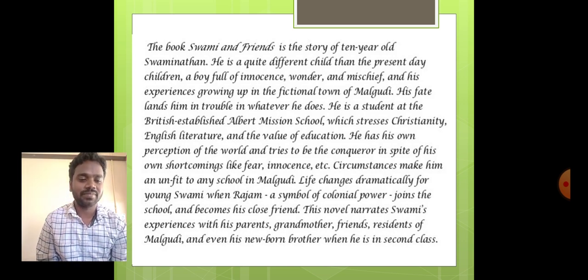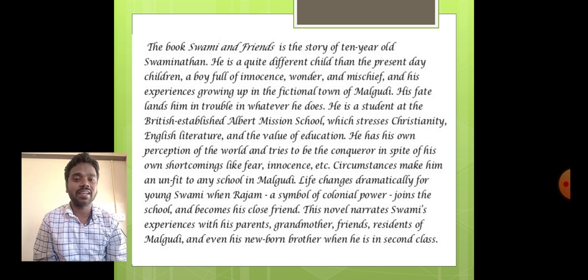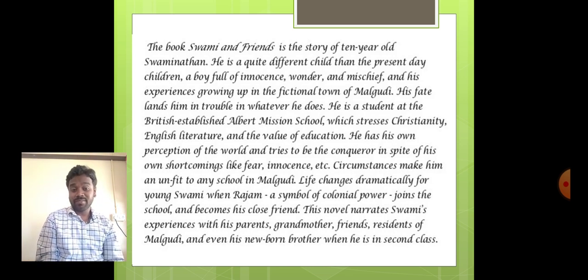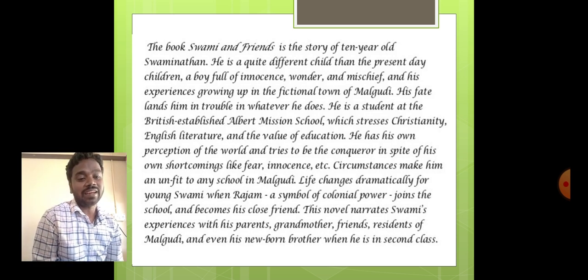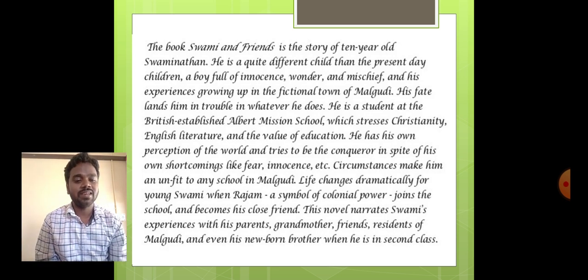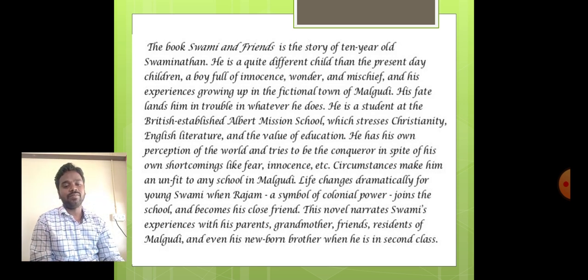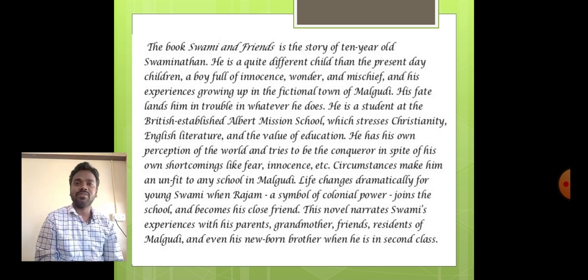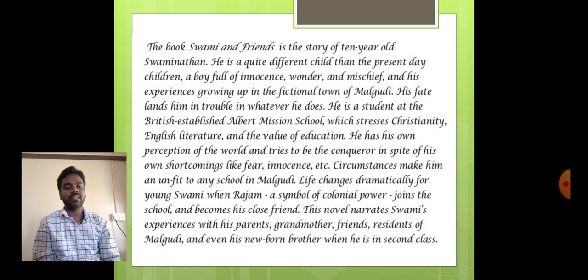Next, Rajam. Rajam is smart, has self-respect, and is very sincere in academics, smartly dressed, speaks English fluently, and is dominating like his father. He was a dominating personality.